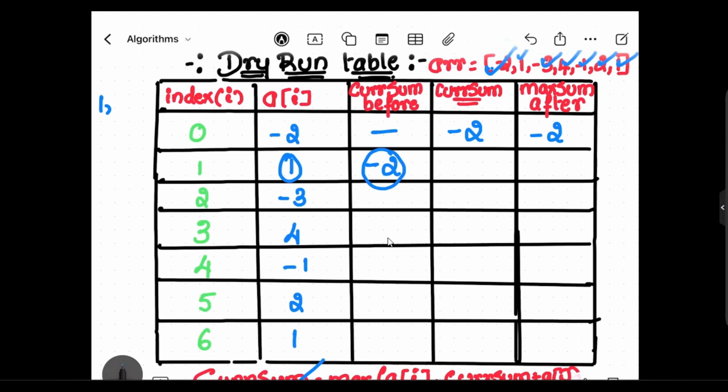Max of 1 and -1 leads to 1 here, so the current sum would be 1.